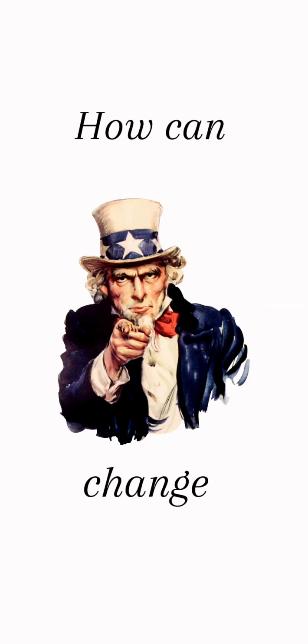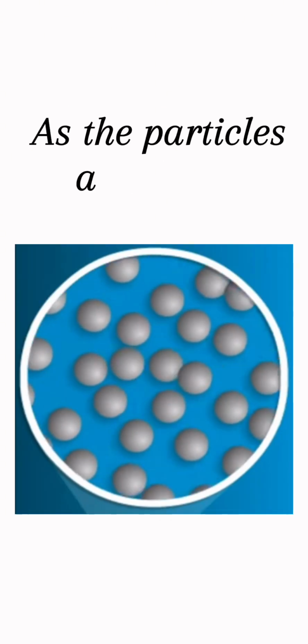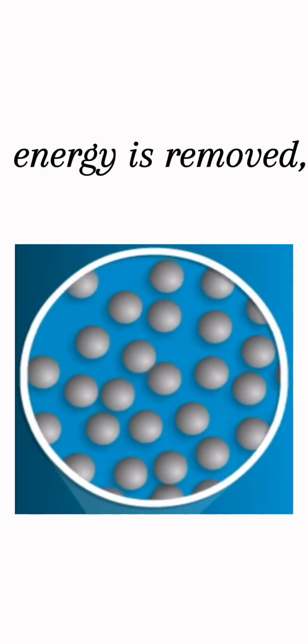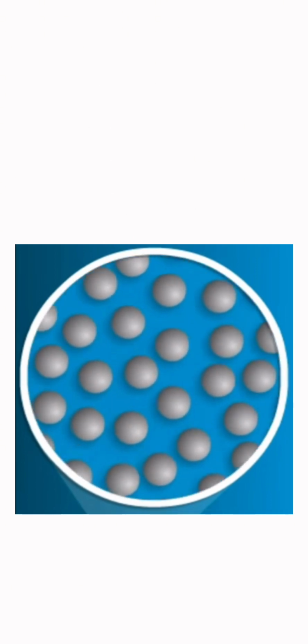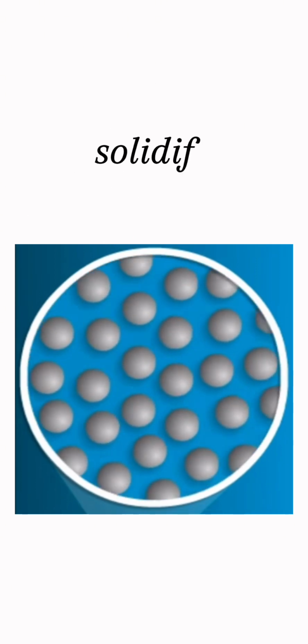Let's say that it's a hot day and you're feeling like something cold, but the only thing you have is liquid water. How can you change this? By applying heat energy, you can lower the temperature in something like a freezer. As the particles are cooled, energy is removed and the particles become less active, which causes bonding forces to solidify the liquid. Now you have a frozen chunk of water, commonly known as ice.